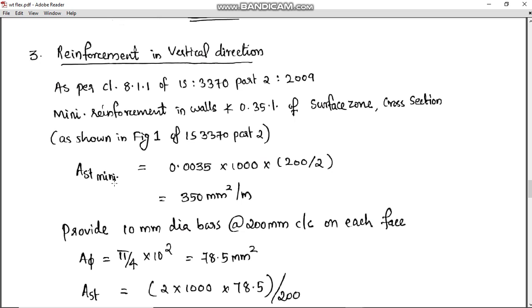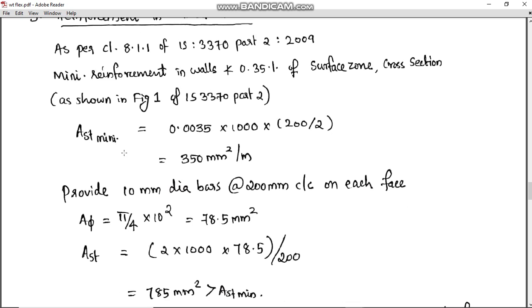Okay, so AST minimum as per code is 0.35 percentage, that is 0.0035 into 1000 per meter height we are considering. Per meter height means 1000 mm into 200 by 2, that is d by 2. That is AST minimum is provided as vertical reinforcement, that means 350 mm square per meter. Provide 10 mm dia bars at 200 mm center to center on each face.